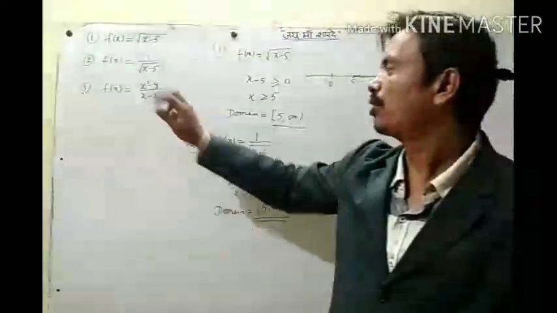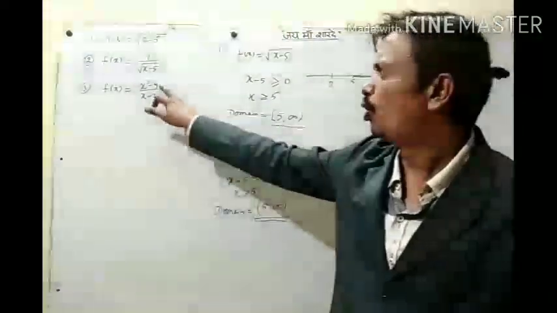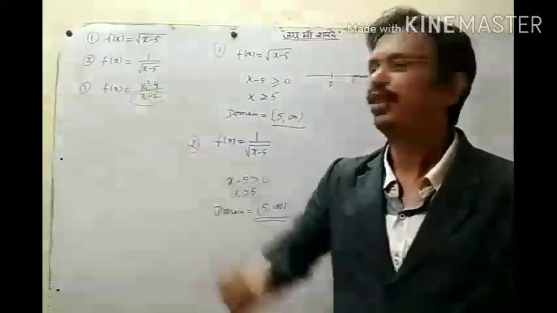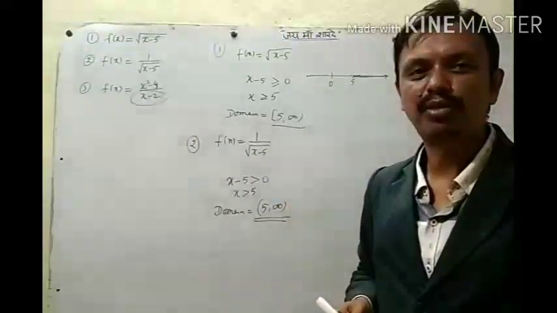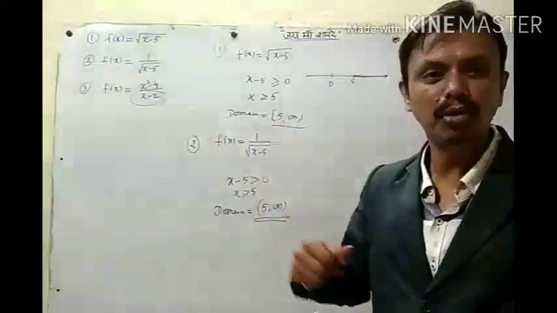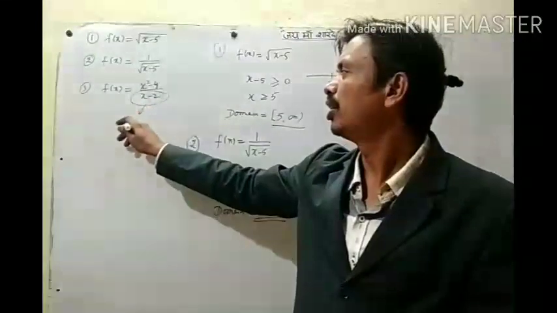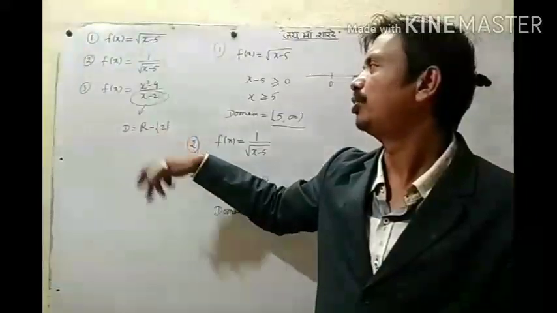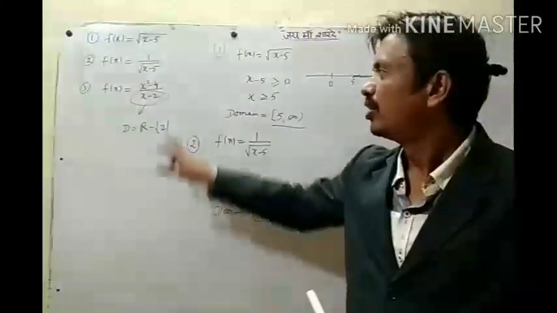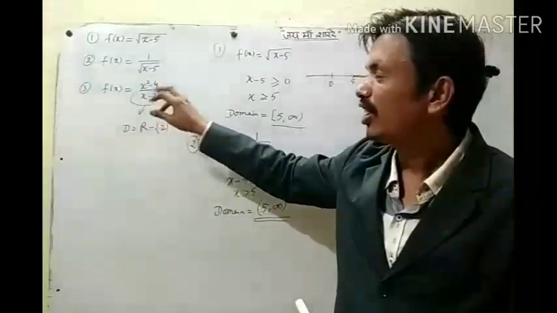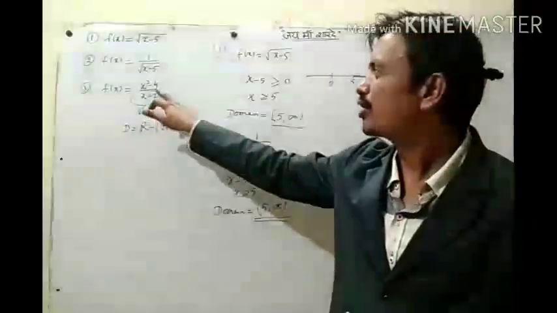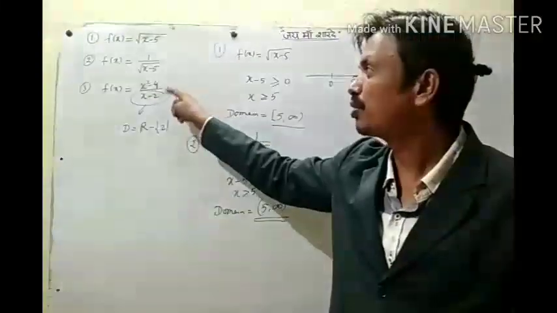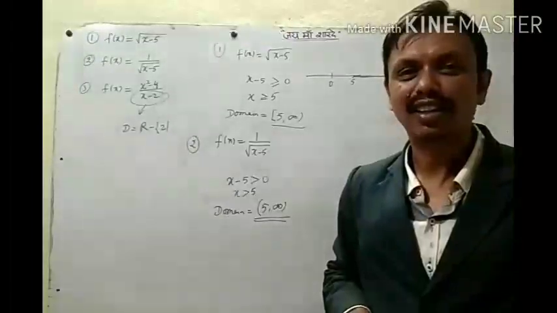Now for the third question, both are polynomials, denominator and numerator. So the denominator should not be 0. So x minus 2 is not 0. If x minus 2 becomes 0, then x will be 2. It means its domain will be the set of real numbers except 2. Okay? See, one thing can be in your mind. x square minus 4, we can write x plus 2, x minus 2, and x minus 2 can be cancelled out.